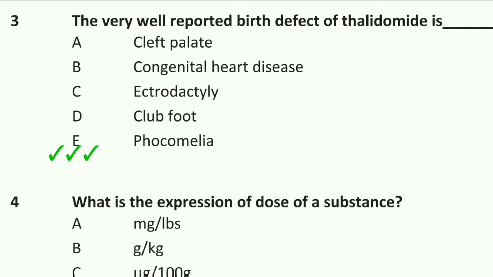Phocomelia is a disease where the long limb bones are not formed in the fetus. Without long limb bones, these are called flipper arms. This disease is caused by thalidomide. Option E is right, phocomelia is the defect of thalidomide.